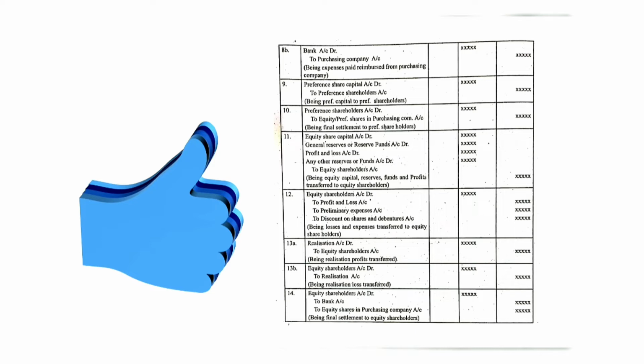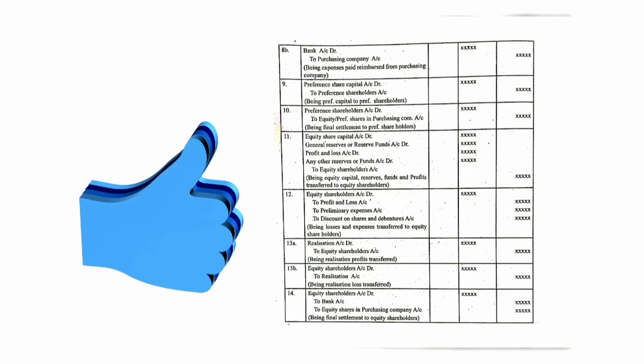And the ninth entry is preference share capital account debtor to preference shareholders account. In this entry, the preference share capital is transferred to preference shareholders account. And the 10th entry is preference shareholders account debtor to equity or preference shares in purchasing company account, being the final settlement of the preference shareholders. Here, the preference shareholders are settled with equity or preference shares in the purchasing company.